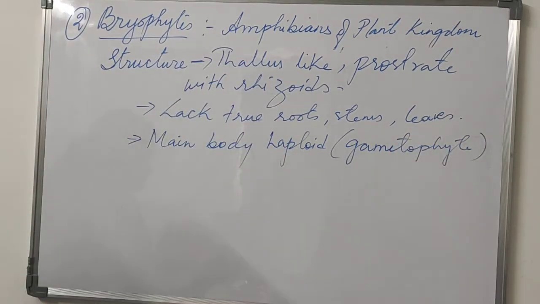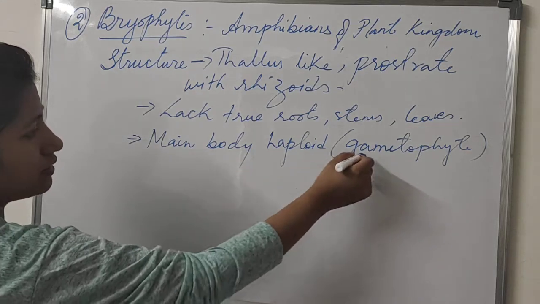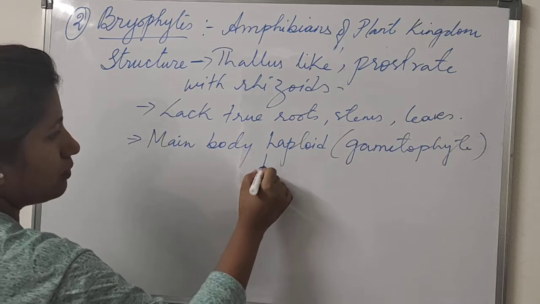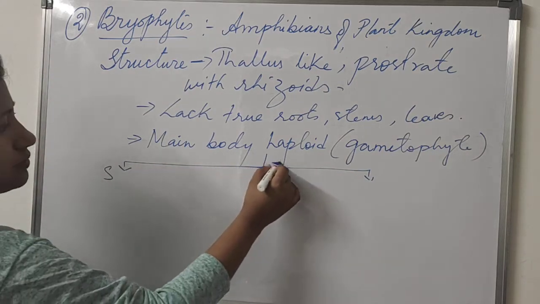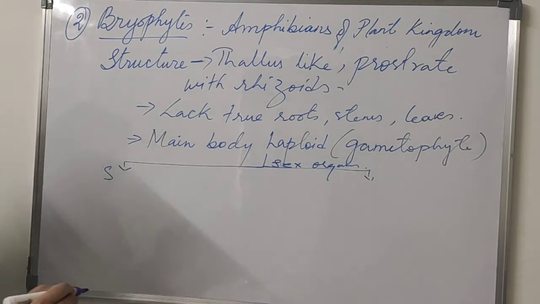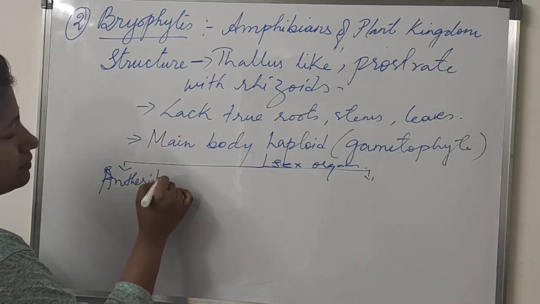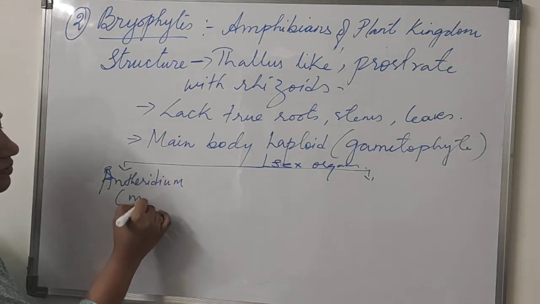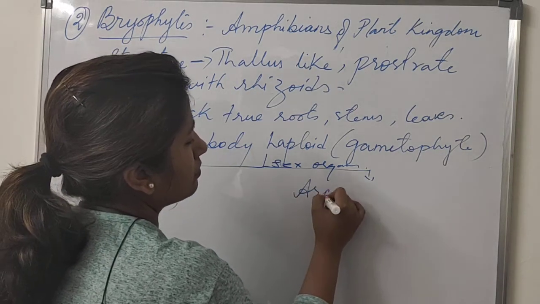This main plant body produces gametes, so that's why they possess sex organs. The male sex organ is known as antheridium and the female sex organ is known as archegonium.